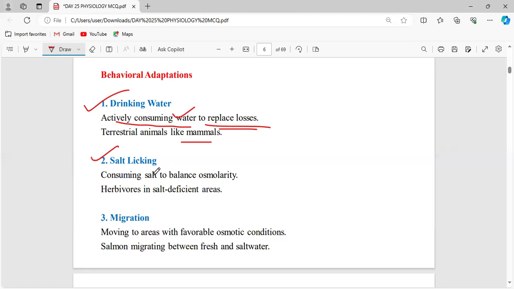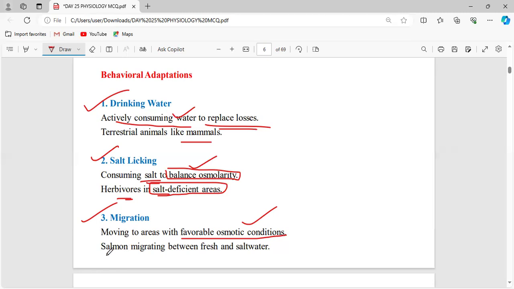Now, salt licking. Some organisms consume salt to balance the osmolarity. Herbivores in salt deficient areas also get a thirst, that is, salt thirst. So these organisms consume salt to balance the osmosis. Now, migration, moving to areas with favorable osmotic conditions. See how the process of osmoregulation plays a crucial role. It may lead organisms to shift their areas for this process of osmoregulation.